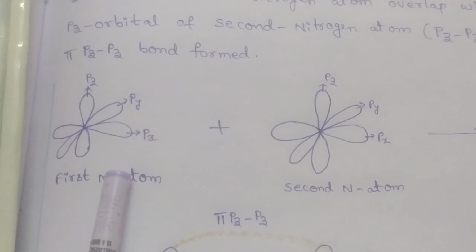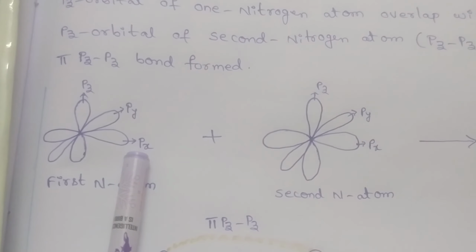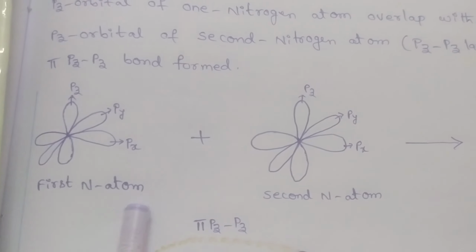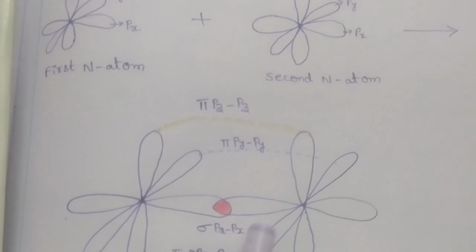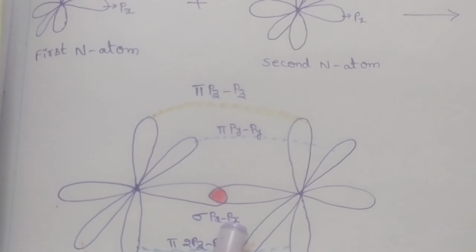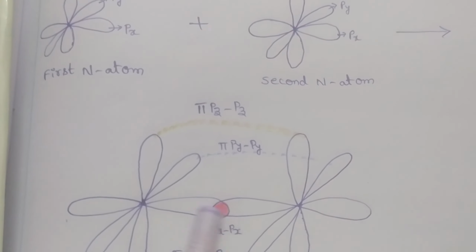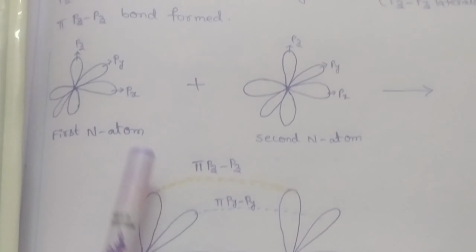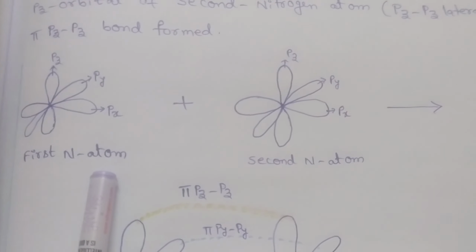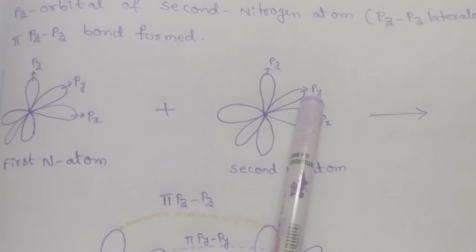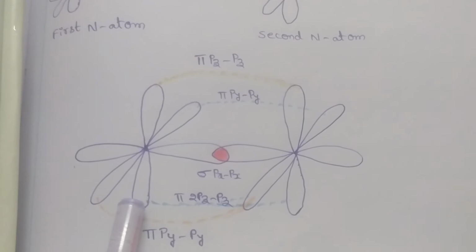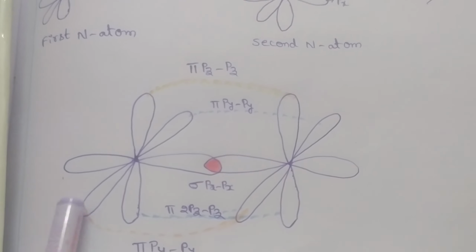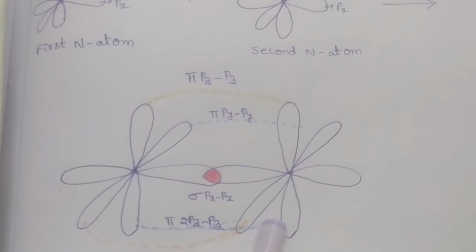When we observe here, the px orbital of one nitrogen atom is overlapped with the px orbital of the second nitrogen atom and forms a sigma px bond. This is the axial overlap. Now the py orbital of the first nitrogen atom and the py orbital of the second nitrogen atom undergo lateral overlap. That means this is the py and this is the py.